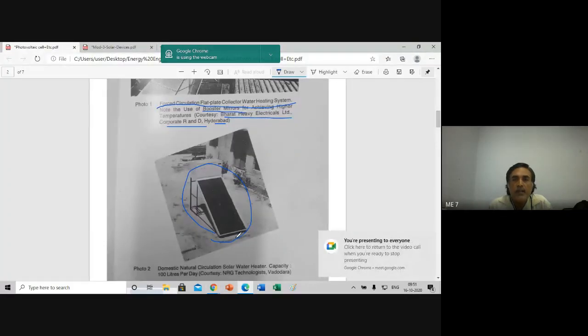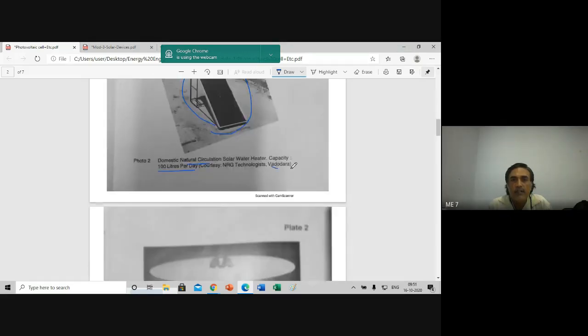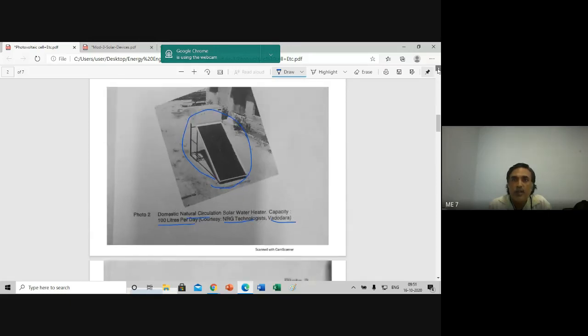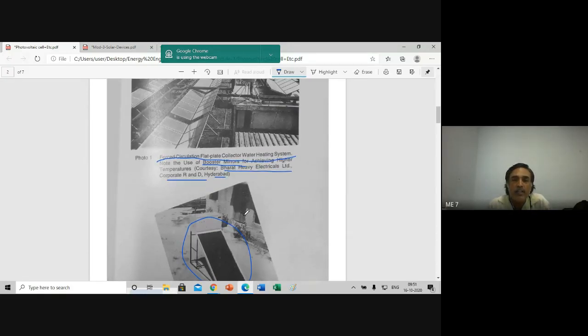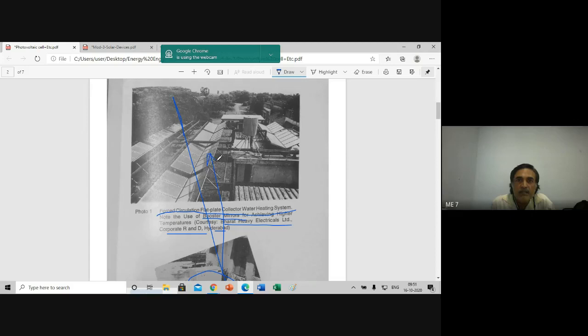Now look at this. Domestic natural circulation. This is natural circulation, 100 liters per day. This is in Gujarat, Vadodara, from energy technologies. Nowadays, these have become so common in every place, every village, city, everywhere we can get them. And particularly in Bangalore city, it is compulsory. Everybody who is constructing a building has to use a solar water heater. Otherwise, permission will not be given. This application is used in a large quantity.